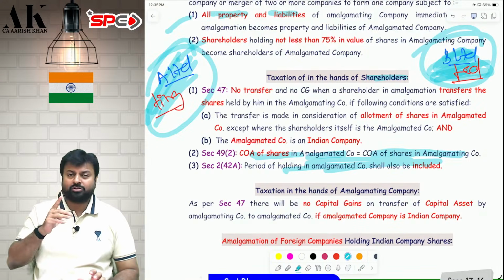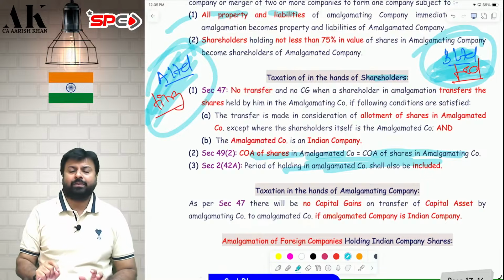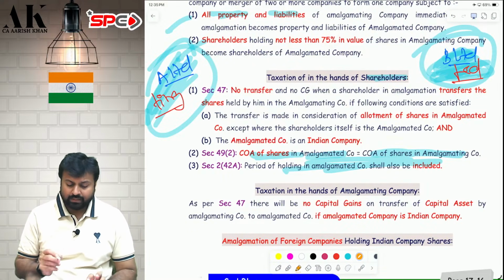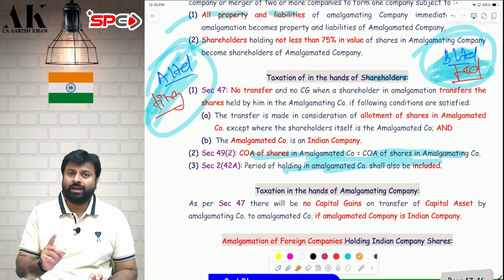The period of holding will also be counted from the date on which you purchased the shares in the amalgamating company. From that date, we will count the period of holding. Now, one last thing over here is very important.